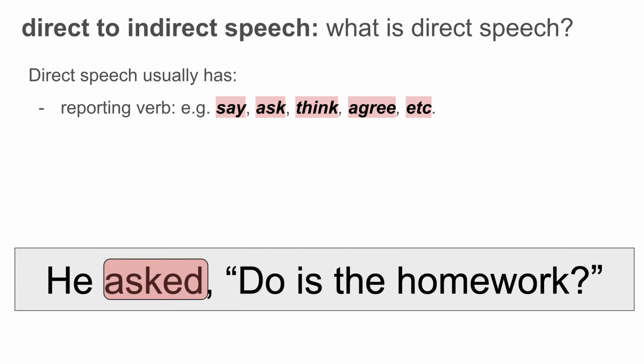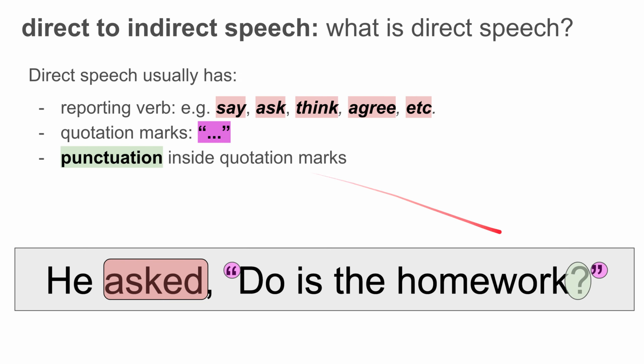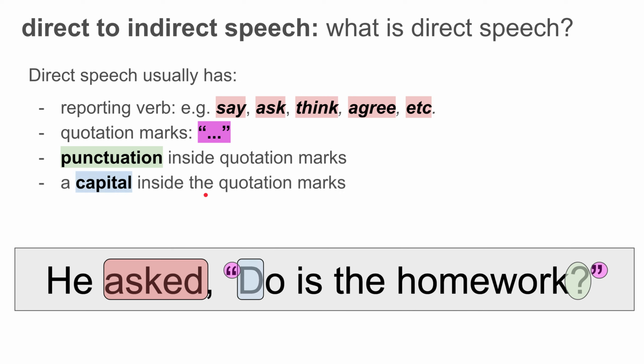So, for example, reporting verb: say, ask, think, agree. Okay, the direct speech usually has a reporting verb. Here, the reporting verb is asked. Reporting verbs are say, ask, think, agree. Direct speech usually has quotations. You can see them here and here. The punctuation usually occurs inside the quotation marks, and the capital is inside the quotation mark. So you start the quote with a capital. And of course, before the quotation marks, after the reporting verb, you have a comma.